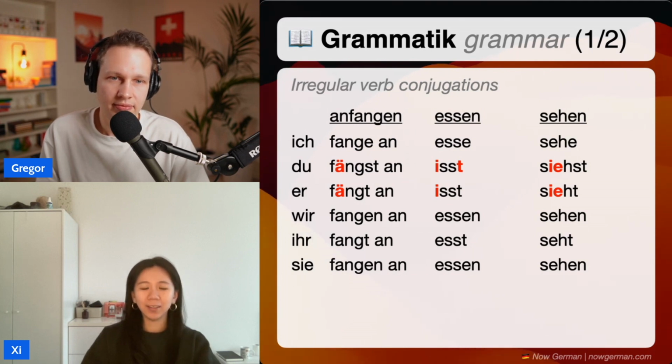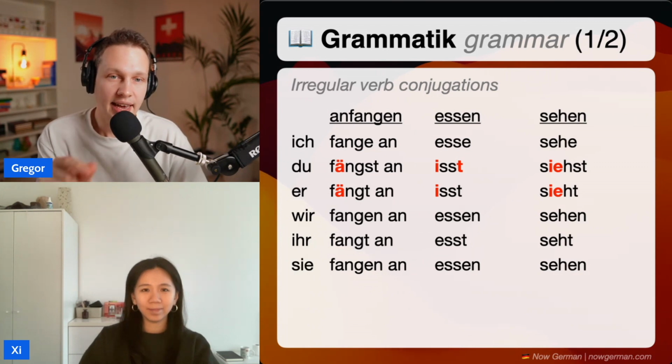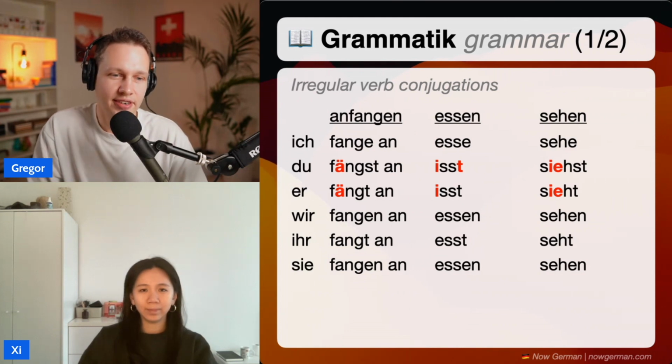Er isst. Wir essen. Er isst. Sie essen. Exactly, that's right. And you see in the du form, usually for du, we add st at the end, right? You saw that with anfangen, du fängst an. But here for essen, we only add the letter t. Why is that? Do you know?